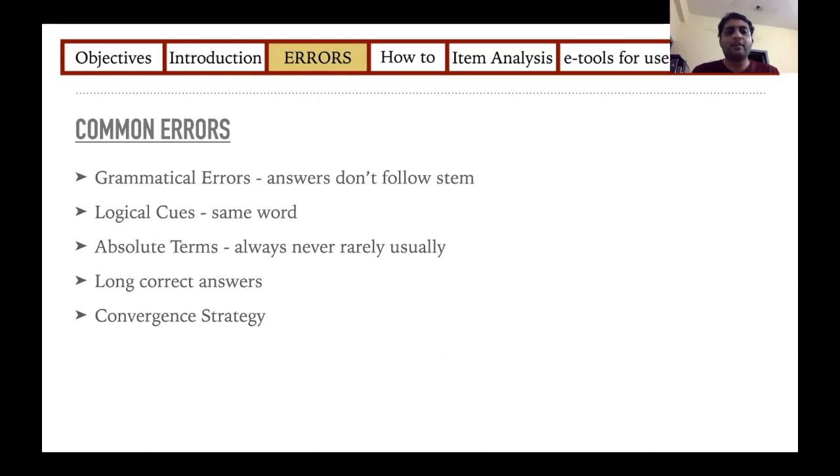And finally, coming to convergence strategy, where the student can make out that one of the answers is a combination of the above answers, and most of the time this combination is usually right. So you must never have answers that are combinations of each other. So usually they must be avoided.